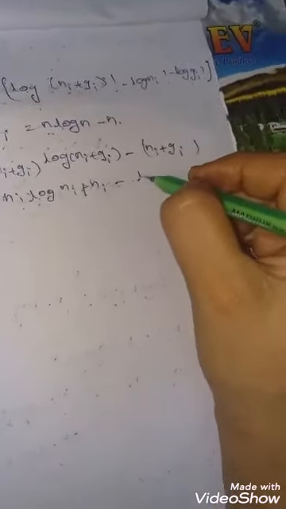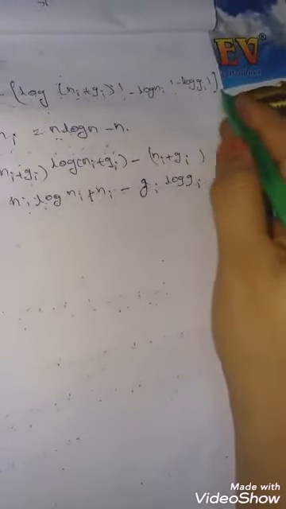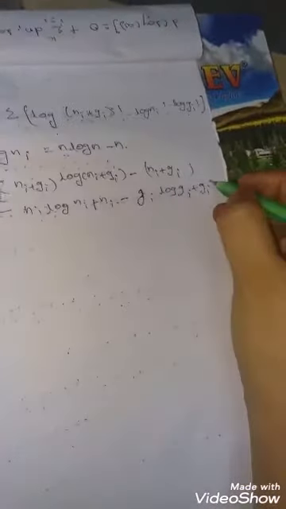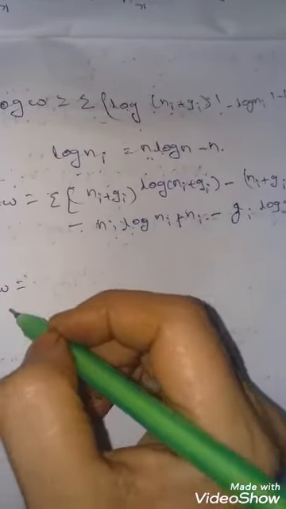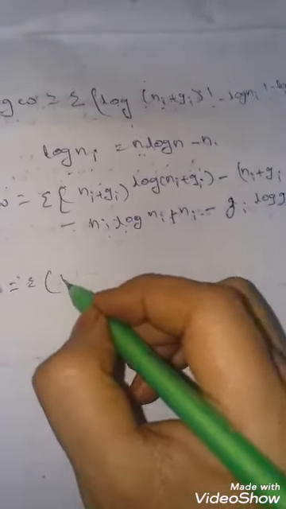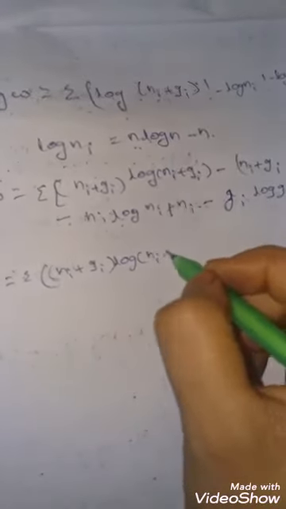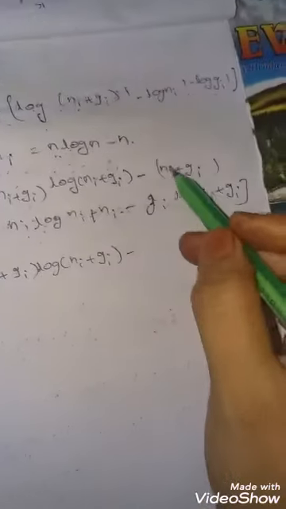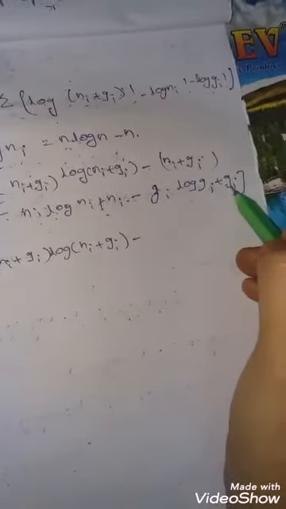Okay, minus, for this we get Gi log Gi, minus Gi. So here it is totally minus, so what we get is plus Gi. Then log W can be written as sigma (Ni plus Gi) log (Ni plus Gi) minus Ni, plus Ni minus Gi, plus Gi gets cancelled.